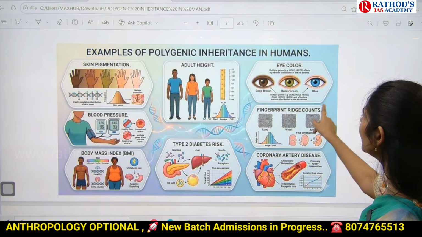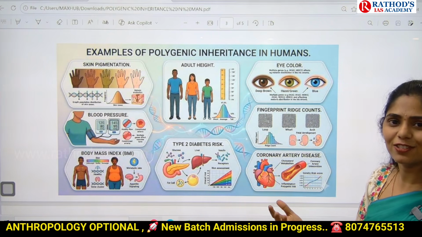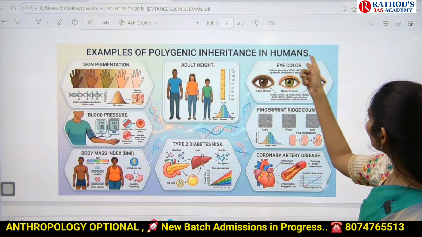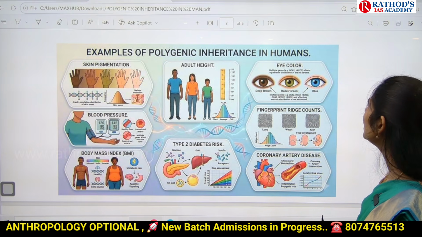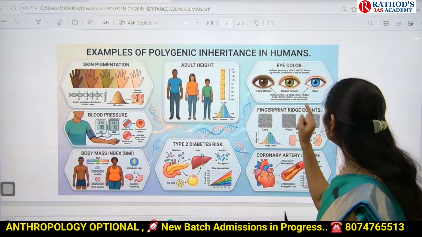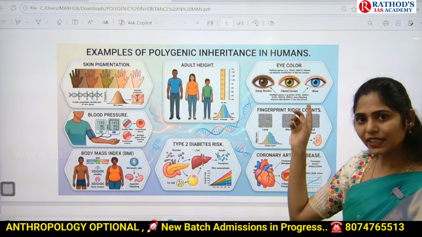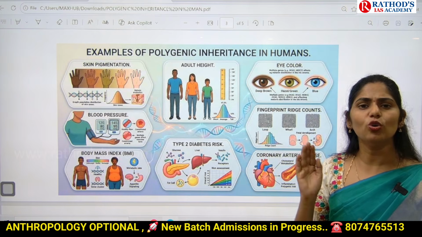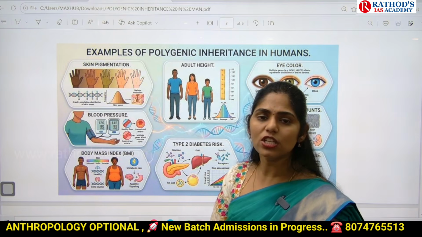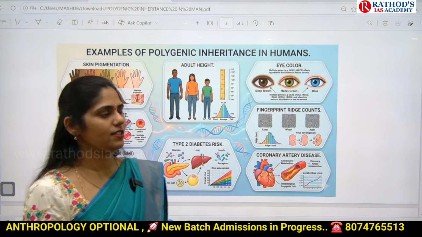Even you can see eye color: deep brown, green, blue eyes, right? This eye color is also guided by multiple genes, and to be specific we have genes like OCA2 and so on. So many different genes are there, but don't bother about those genes. Just remember the examples related to polygenic inheritance.